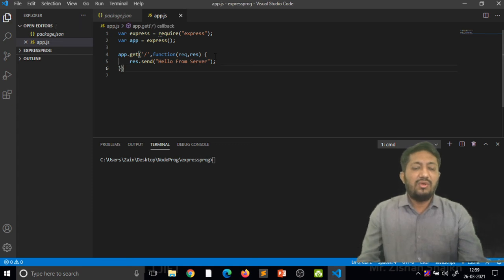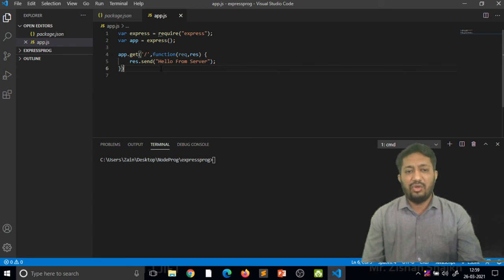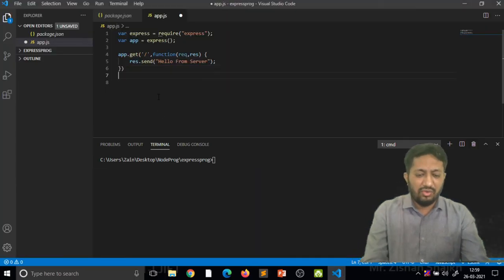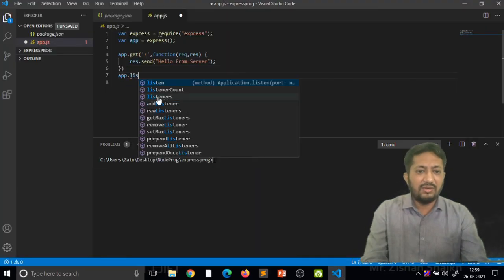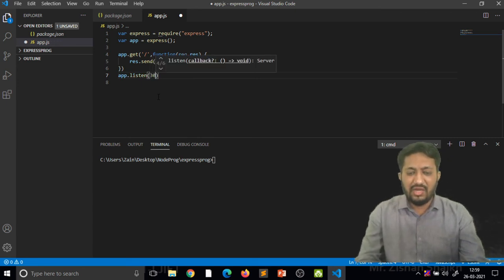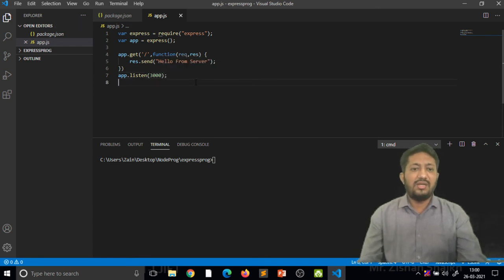Now the last portion is about which particular port you are requesting. That port number must be identified before the communication. So this is the last line of code: your application is listening on this particular port number. You have to write the app.listen method. You are already aware of listen from our networking concept, and we have to define the particular port number. So I'm defining a port number here, that is 3000. This is the basic code of our app.js.